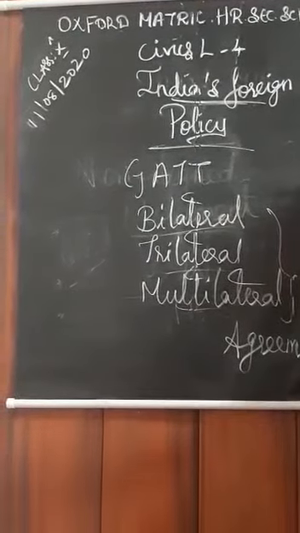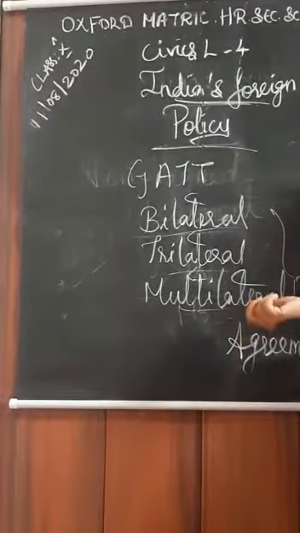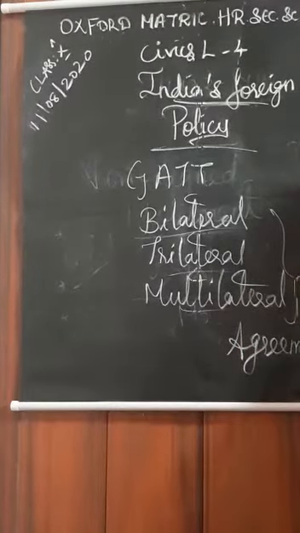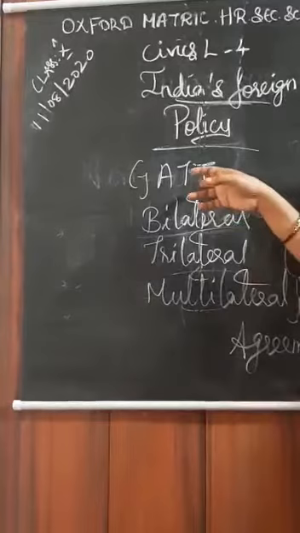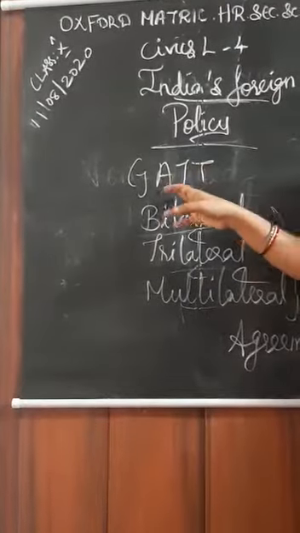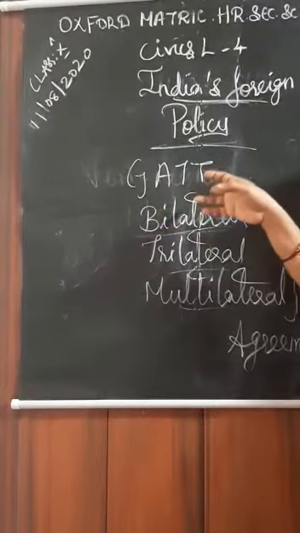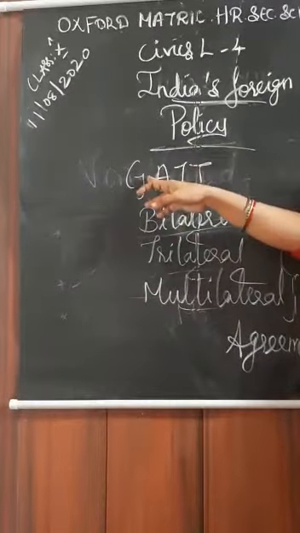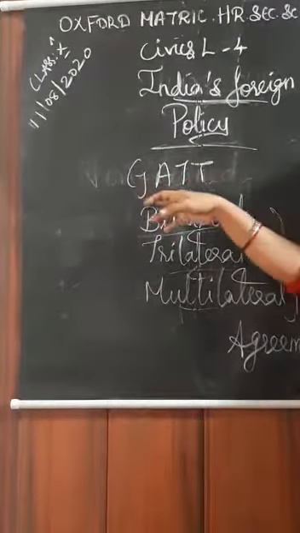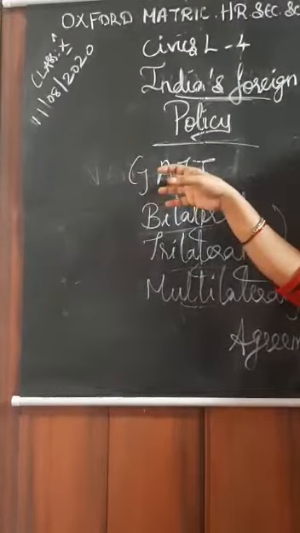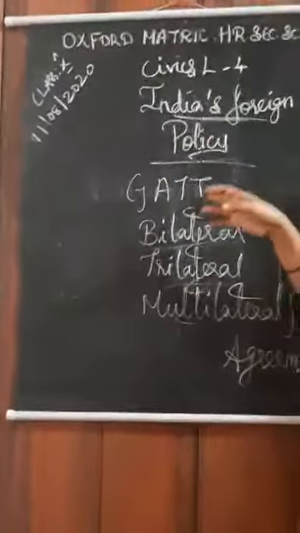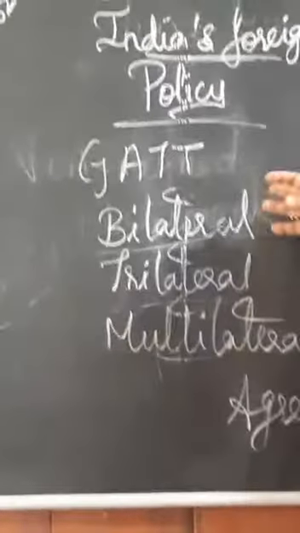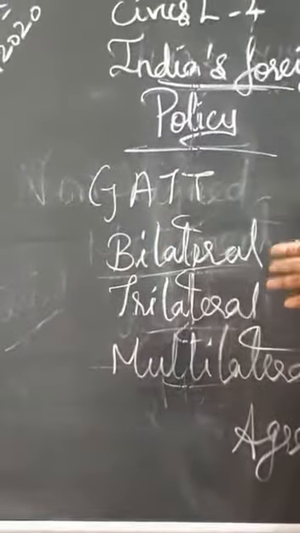This emerged with the support of the Western countries. And India entered into the pacts of the GATT. Now GATT has become the World Trade Organization. This is called a global agreement. It changed only after 1995 into the World Trade Organization.